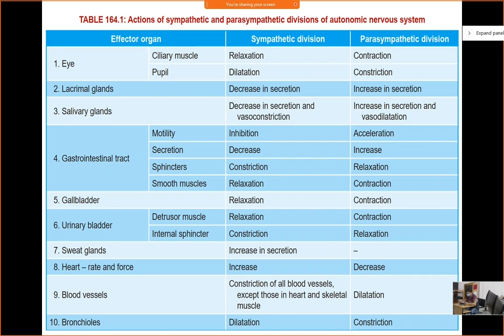Because if you dilate the bronchial blood vessel near the alveoli, fluid will escape from these arterioles, and they will produce edema, and this will interfere with your exchange of gases. So that's why we have vasoconstriction. Alpha 1 receptor is there almost all over the body. Blood vessels have alpha 1 receptor, and in case of sympathetic stimulation, vasoconstriction is there.